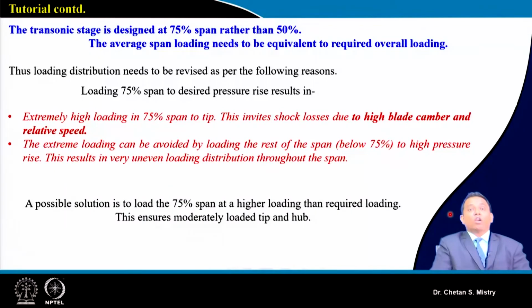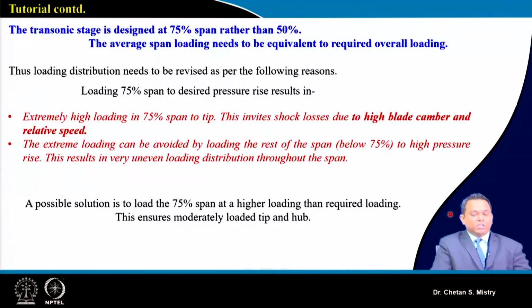Okay, now in order to get rid of this difficulty, maybe what we need to do is, at 75% span, other than what we are expecting in the sense of pressure ratio, suppose for this compressor the expected pressure ratio is 1.63, maybe you can assume at 75% span this pressure ratio to be on the higher side.